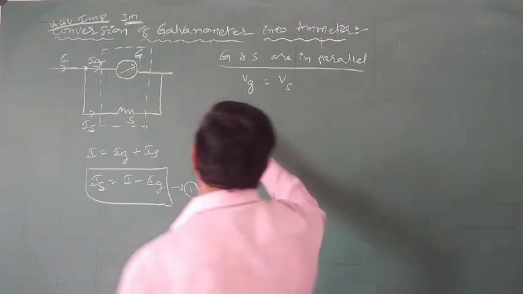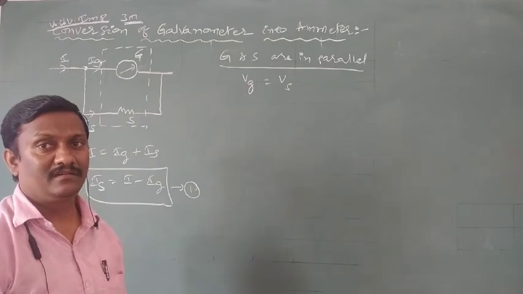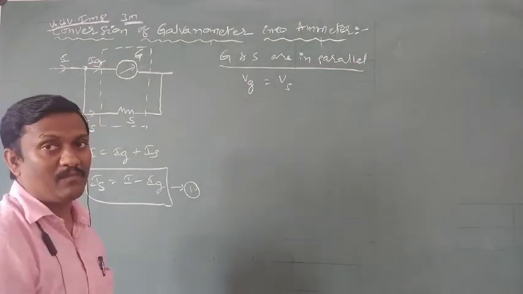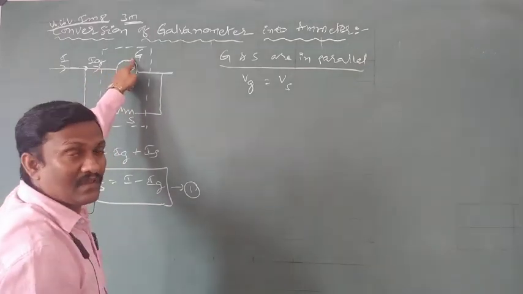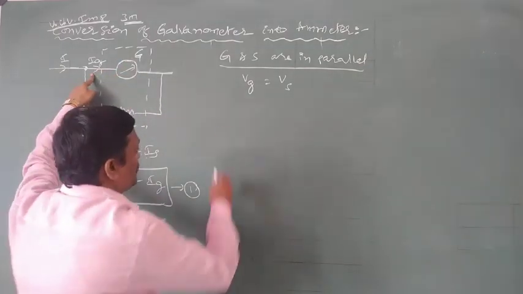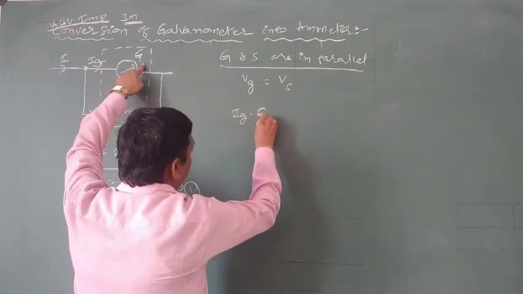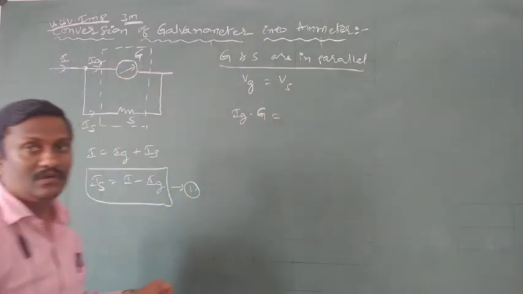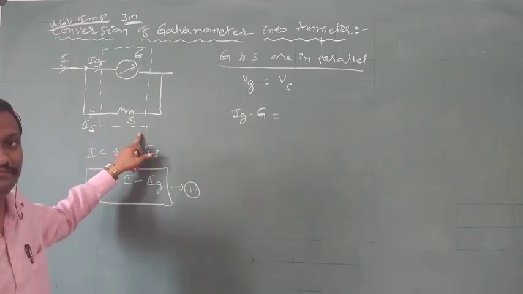Potential across the galvanometer, according to Ohm's law, the potential difference V is equal to IR. Using that formula, the potential difference across the galvanometer means the product of current into resistance. Across the galvanometer the current is IG, and the resistance is capital G.